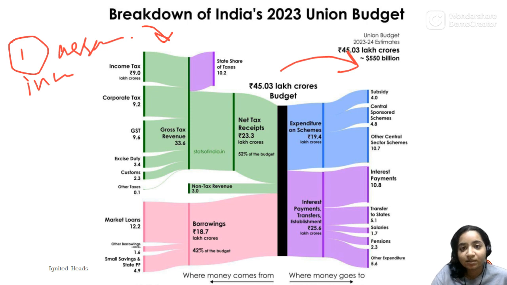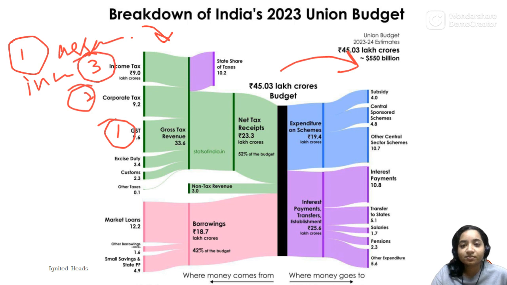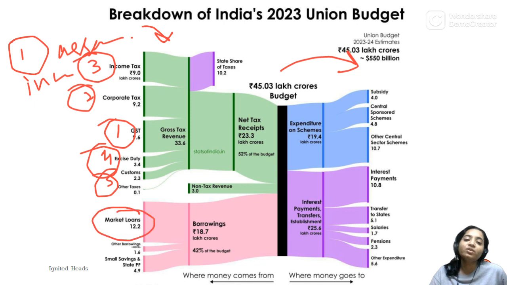So we see the maximum comes from GST. Then is corporate tax. Then is income tax. Then is excise duty. And fifth is customs. Now market loans is a different thing because this is borrowing and this is tax revenue.